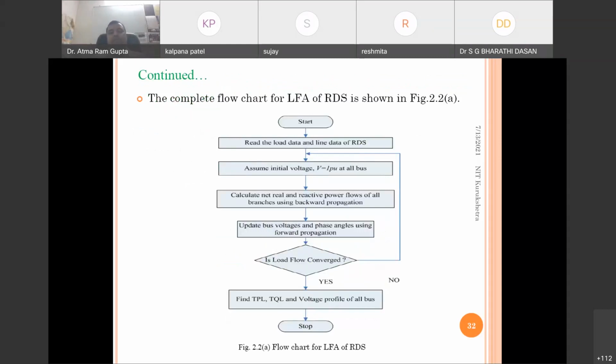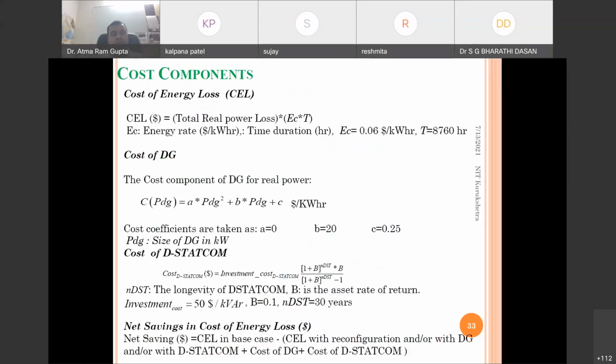So these are the steps of the load flow analysis. I will not go into the detail of the load flow analysis because it was already discussed yesterday. Then we also have to see the cost component, because if a technique is very good but not economical, nobody is going to adopt it. So what is the cost of energy loss before allocation of the DG, and if we install any DG or DSTATCOM devices, what will be the reduction in the cost of energy losses against the cost of the devices we are installing? So what will be the net saving?